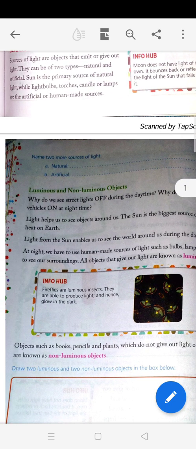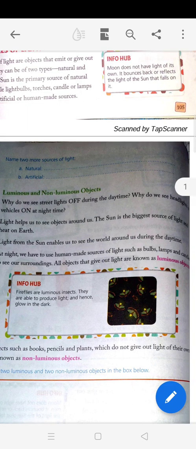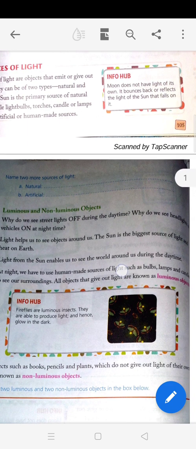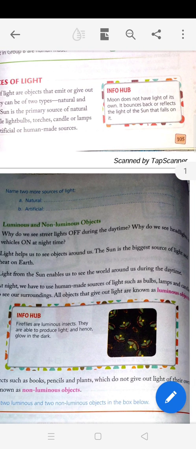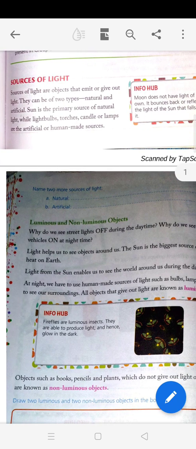But at night what happens? That time sunlight is not there. We have to use human made sources. What are the human made sources? Such as bulbs, lamps, candles to see our surroundings. With the help of bulbs, lamps and candles we can see the surroundings because sun is not there at night.